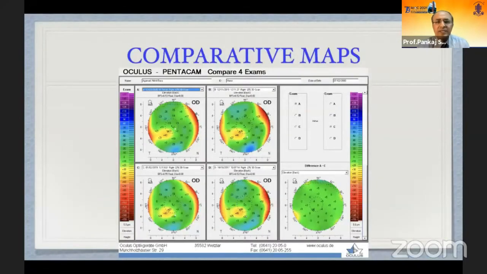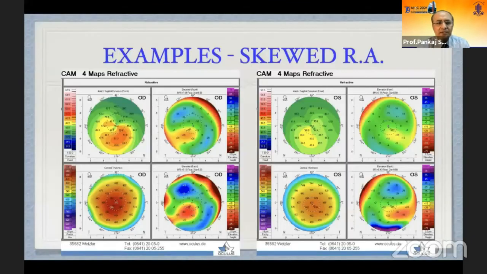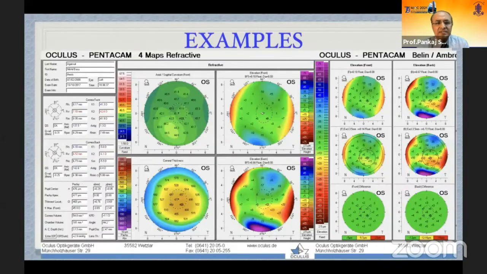There's another thing in which we can compare the maps. We can have a map of 2017, 2019, 2020. We can see over the 3 years, there hasn't been any change. We can even take the difference in the two maps. Then we have to see if there's any error in the reading. We can see the skewed radial axis here. It looks as if there's an inferior steepening, but on the Belin-Ambrosio, it's normal with a thinning, which is good.